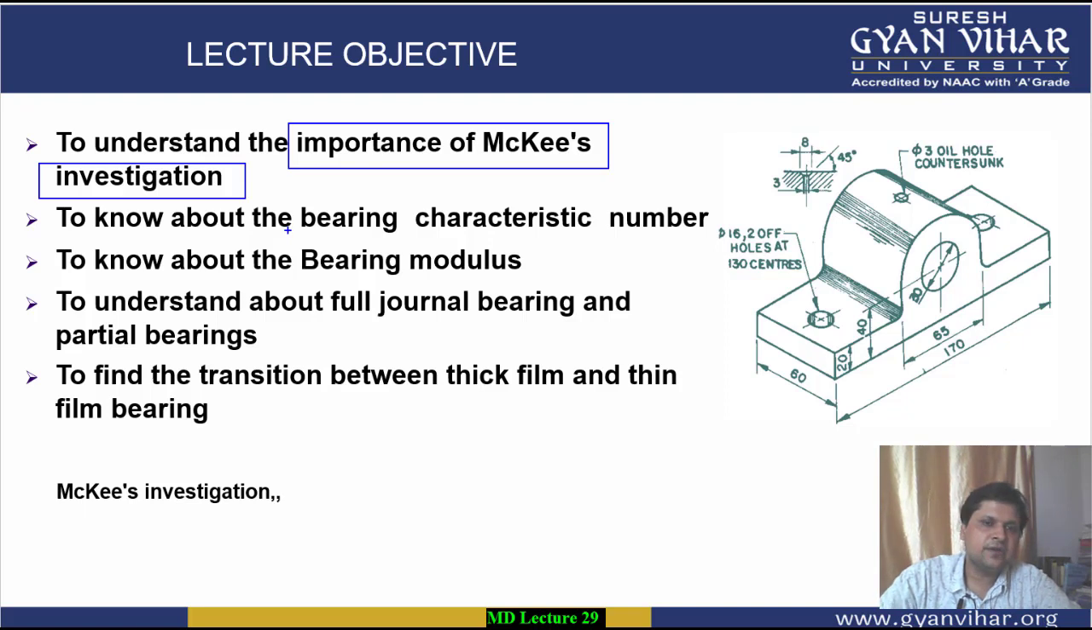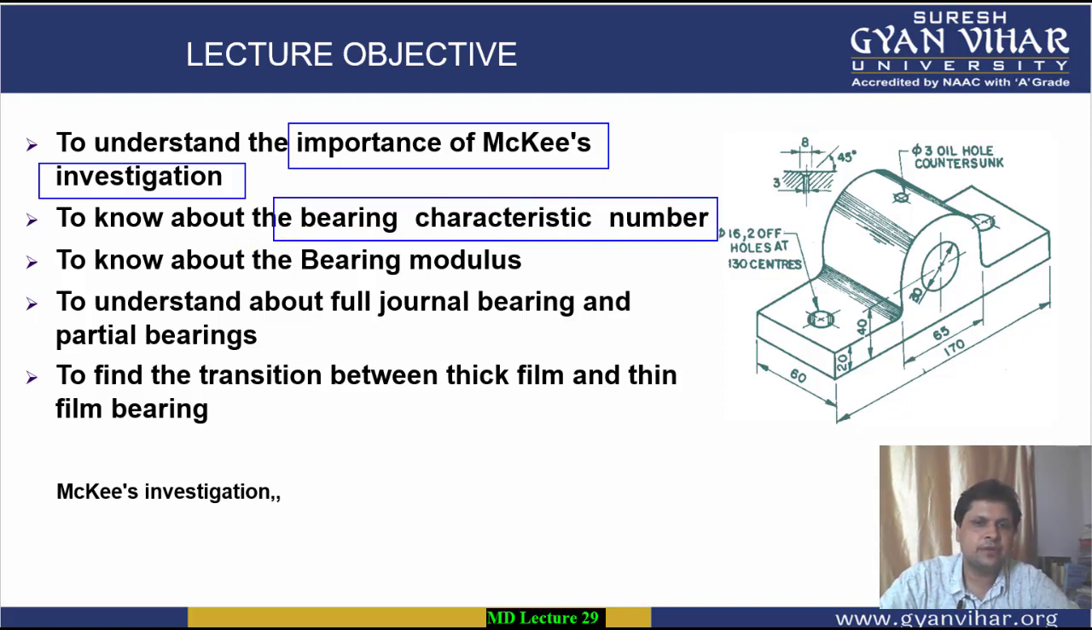The second objective is to understand the bearing characteristic number. This is an important characteristic number and we will see what it is and what its importance is. Then the value of the bearing characteristic number for minimum friction is known as your bearing modulus. We will see what bearing modulus is and have an in-depth study of this also.